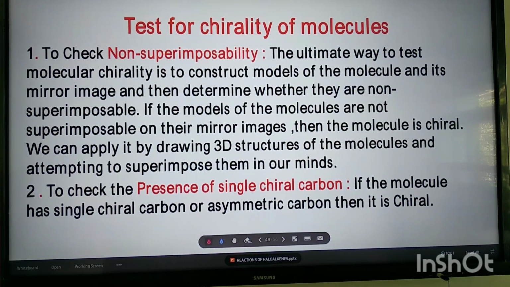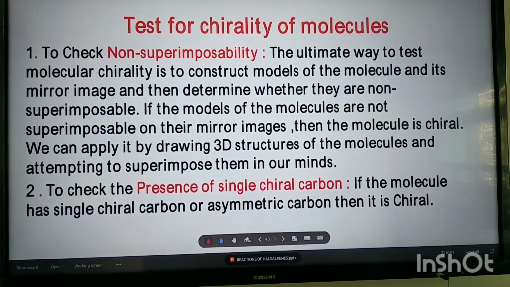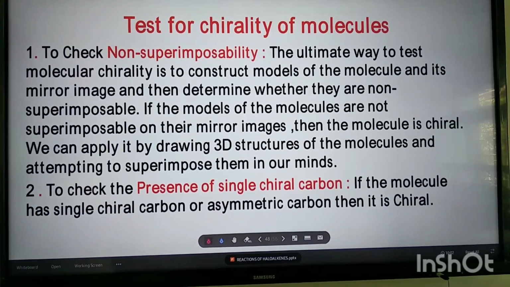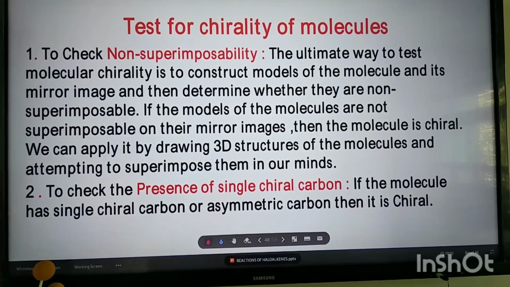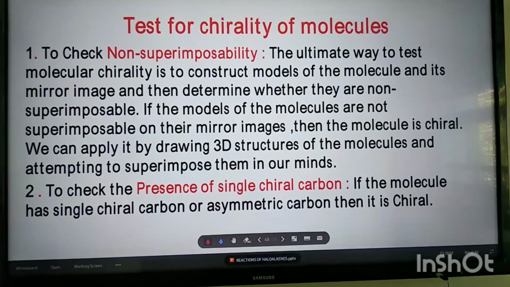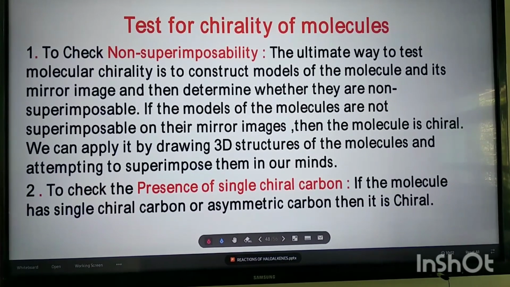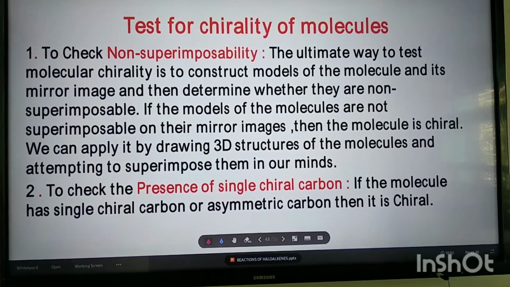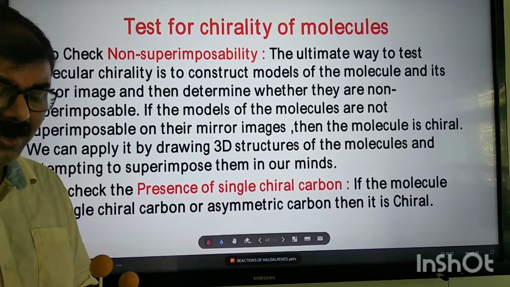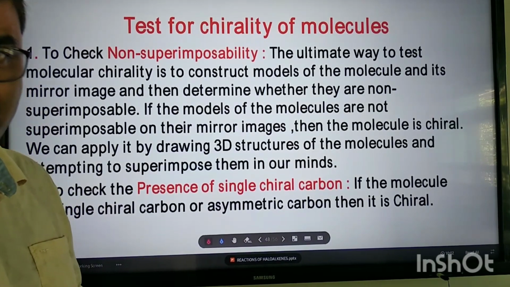check the presence of a single chiral carbon. If the molecule has a single chiral carbon or asymmetric carbon, then it is 100% chiral. My dear student, if the given molecule has only one such carbon and that carbon is an asymmetric carbon or chiral carbon, we have already learned the meaning of asymmetric carbon or chiral carbon.